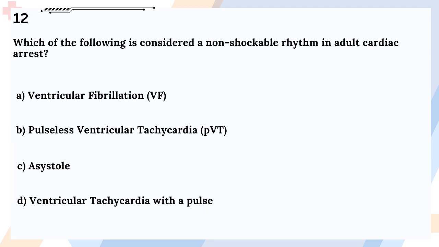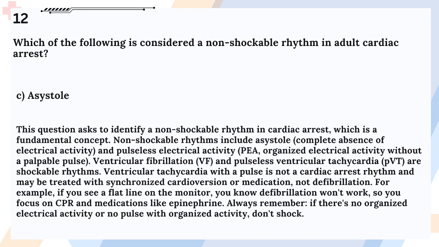Question 12. Which of the following is considered a non-shockable rhythm in adult cardiac arrest? A. Ventricular fibrillation, VF. B. Pulseless ventricular tachycardia, pVT. C. Asystole. D. Ventricular tachycardia with a pulse. Answer: C. Asystole. This question asks to identify a non-shockable rhythm in cardiac arrest, which is a fundamental concept.